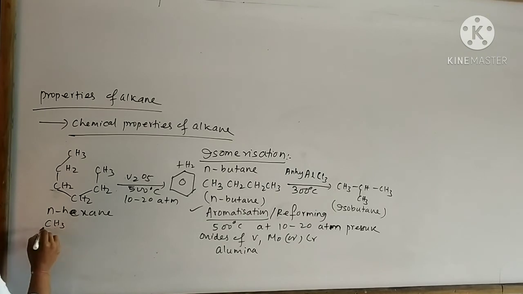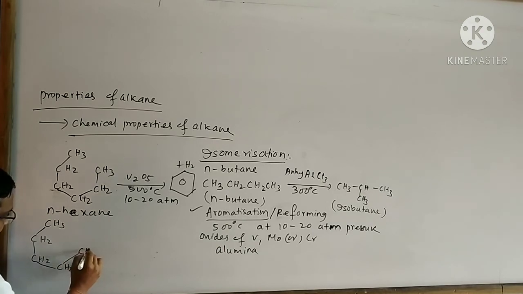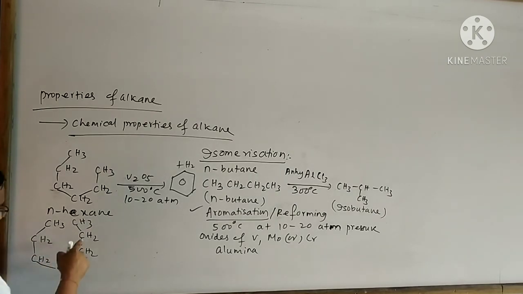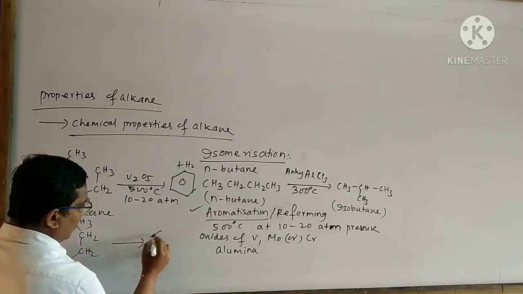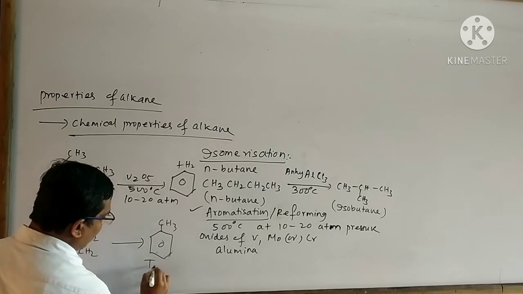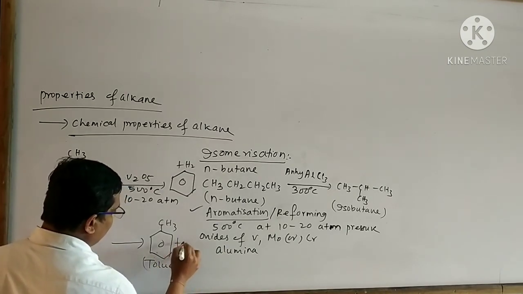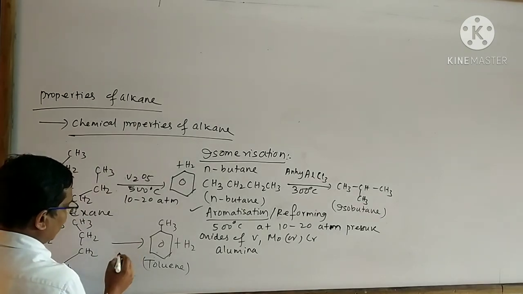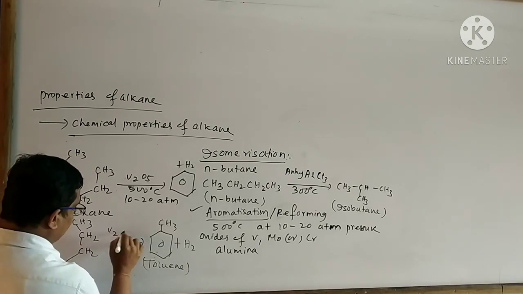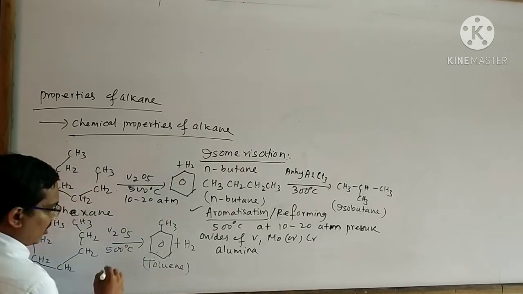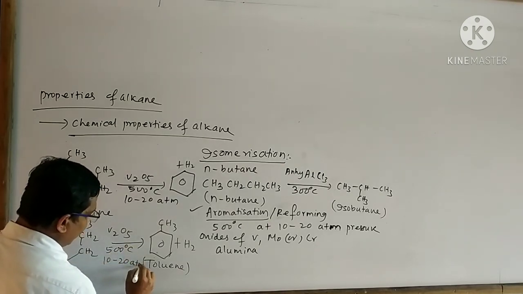Similarly, when heptane undergoes reaction with V2O5, then what will happen? Methyl benzene is formed. This is the structure of methyl benzene. It is also called toluene. Here also hydrogen molecule is released as a byproduct. This reaction is carried out in the presence of V2O5 and temperature 500 centigrade and pressure 10 to 20 atm.